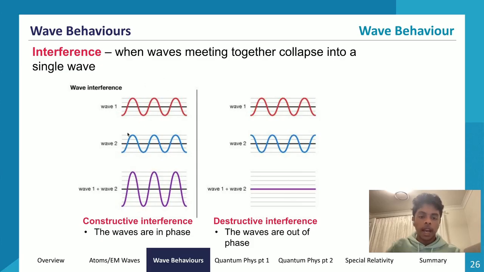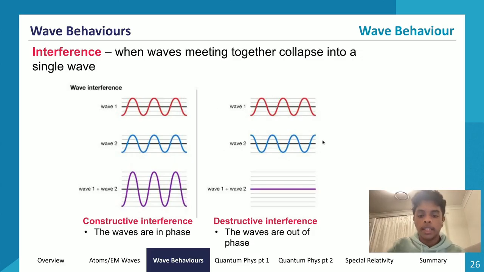So we add these two waves together to form constructive interference, because the waves are in phase, because their troughs and crests align. So these waves are considered to be in phase. When we add them together, the amplitude gets doubled. The wavelength stays the same, but the amplitude gets doubled. So now it becomes a bigger wave. We undergo constructive interference to form a bigger wave.